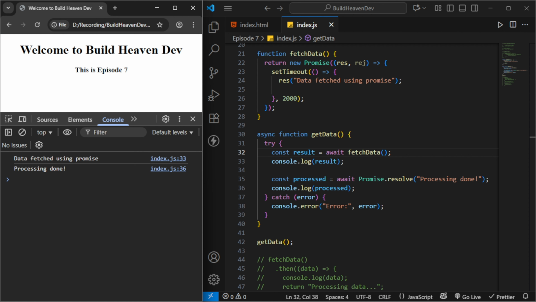If the interviewer asks in a simple way, what is the one-line difference between callbacks, promises and async await? A callback is a function passed to another function. Promises handle async tasks using .then and .catch. Async and await is a cleaner way of writing promise syntax. And boom, you will get full marks.